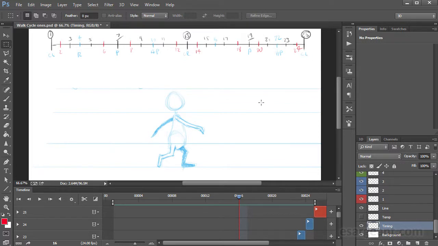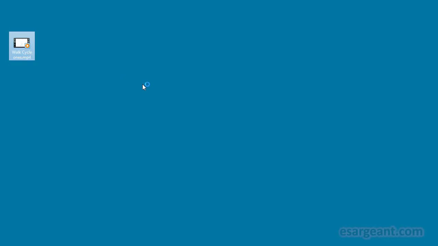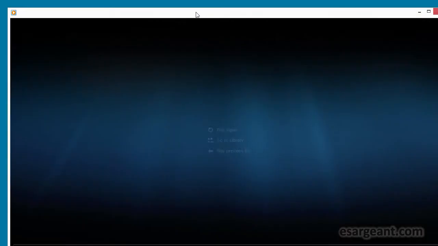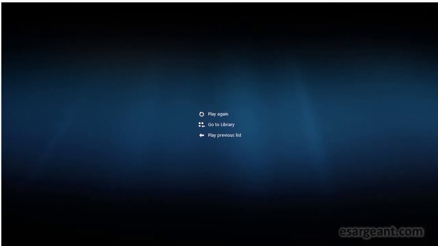So let's take a look at the final output. If I minimize Photoshop then, you can see that I've got the file on my desktop, Walk Cycle 1s, and if we look at the properties of this, we can see that it's really a pretty tiny file, about half a meg. And I can play this back, and there's my animation.